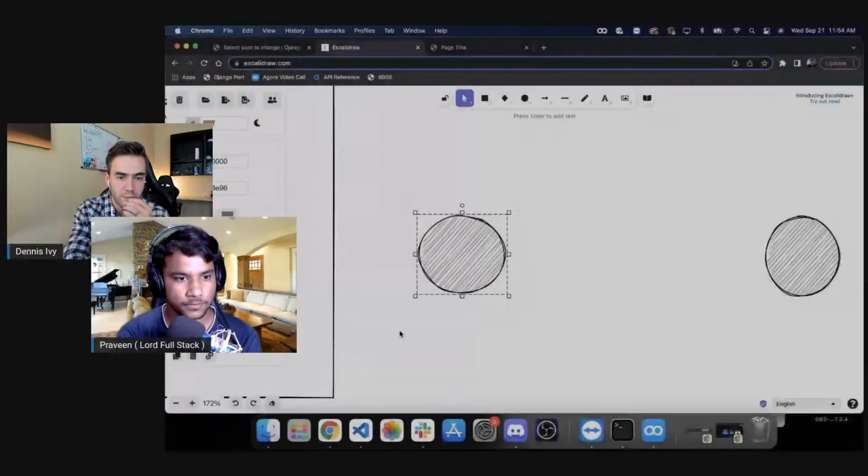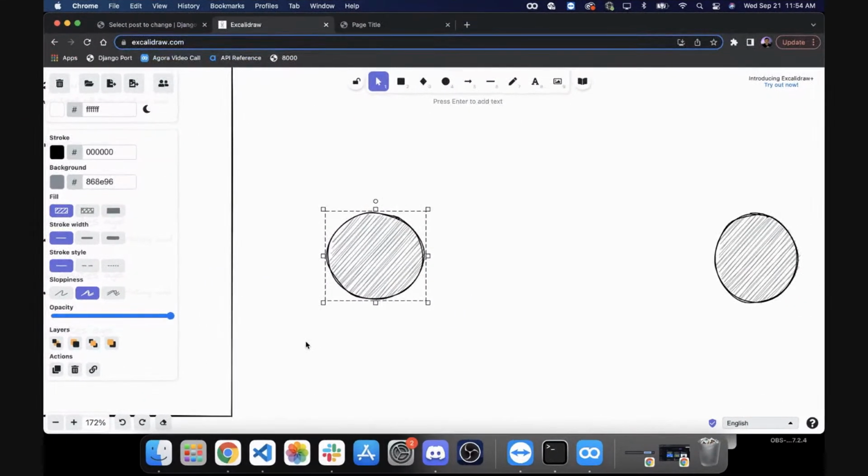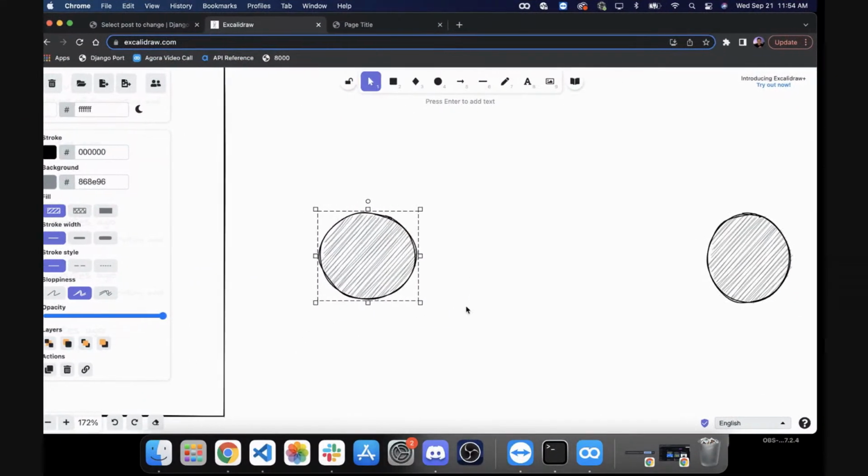Let's see if I can explain this. Try to zoom out here. So this is how it looks, if this makes sense. So we have user 1 and we have user 2 right here. You're not sharing your screen right now. Yeah, give me a second. Here we go. So we have user 1 and user 2. Let's just go full screen here. Yeah. So essentially, this is what's happening.